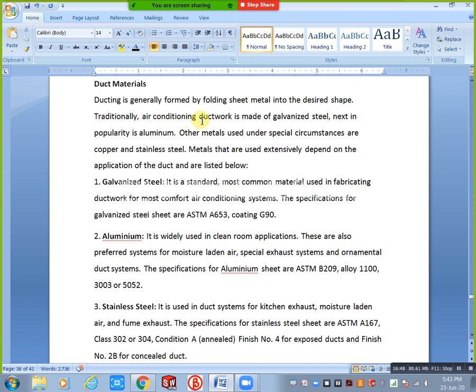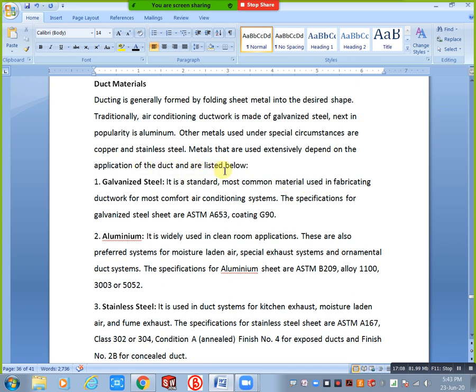Okay, next in properly is aluminium. Other metals used under special circumstances are copper and stainless steel. Okay, metals that are used extensively depend upon the application of the duct and are listed below. These are all the materials we are using for ducting.